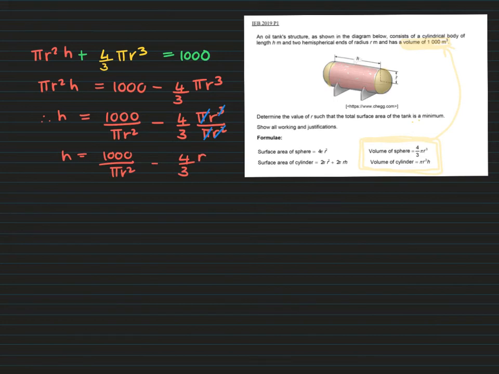All right, so that looks awesome, because now I'm going to take this and sub it in to where I see an h in my total surface area formula. All right, so the total surface area of the whole tank is a minimum. You need to realize though, if you think about surface area, so if you think about a Coke can, a Coke can is a perfect example of a cylinder, right?